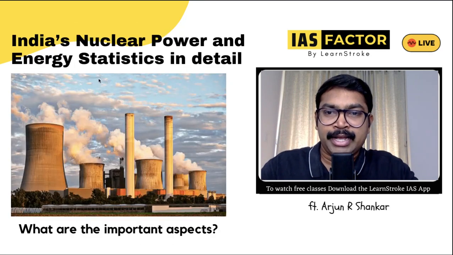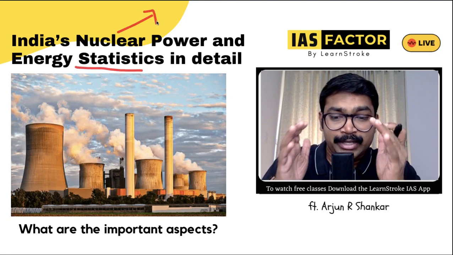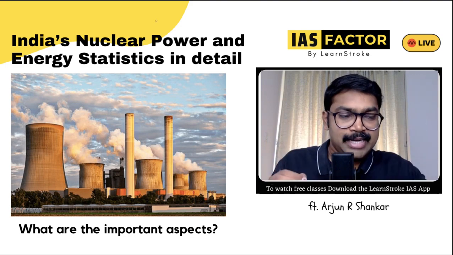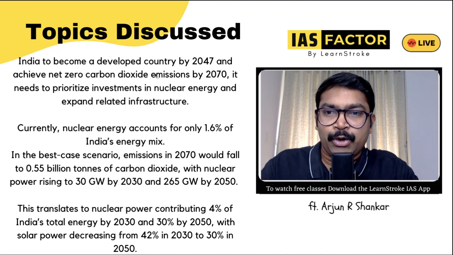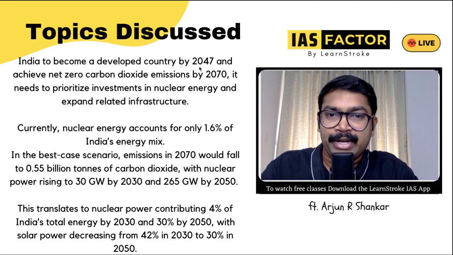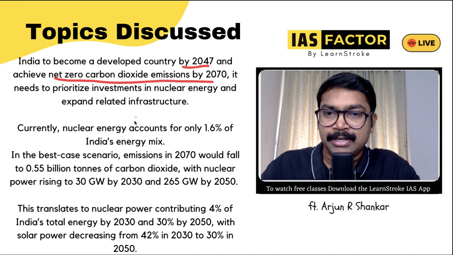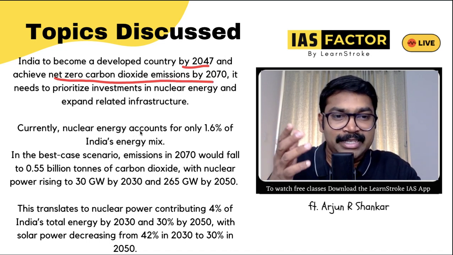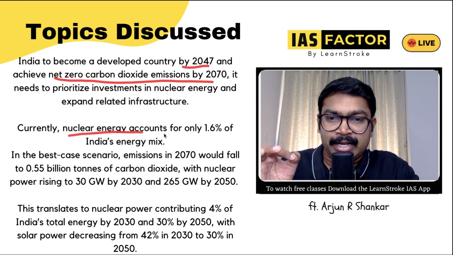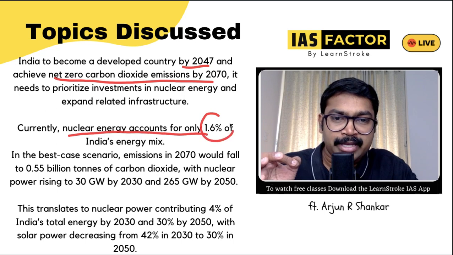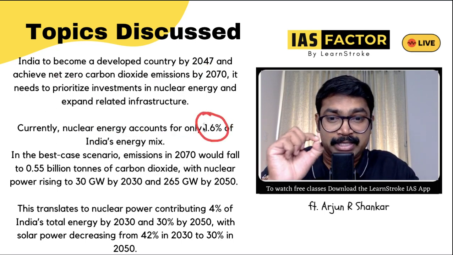And now, India's nuclear power energy statistics. You know why I've created this? Because when you look at the statistics, they can come up in prelims. India is going to be a developed country by 2047 and achieve net zero carbon emissions by 2070. We already discussed that to do this we need to decarbonize and increase the carbon sink. Likewise, nuclear energy accounts for only 1.6% of the energy mix now. So of total energy, nuclear energy is just 1.6%.